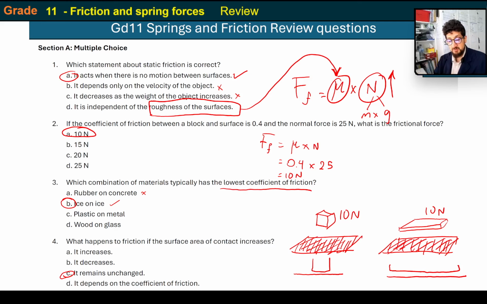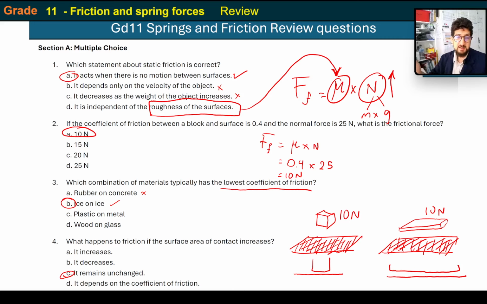And so therefore the friction actually remains unchanged. So as the surface area increases, the pressure or the area of contact, the normal force decreases. And so it always remains the same. You can increase the surface area, but you will lose some of that normal force. Or you can decrease the surface area and make it such a smaller, narrower place, like in this case here, but then you'll make the contact a lot more, okay?